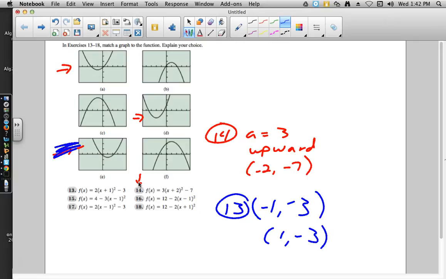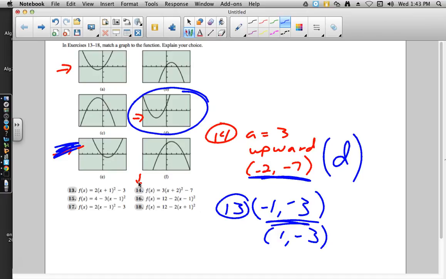Well, that was E over here, because that was the one that was going to have quadrant 4 for its vertex. So that means that this is truly the deepest of the 2 up opening parabolas, and that is answer D. So this one really was about a process of elimination, using what we know about A and the vertex in order to figure out which of those it could possibly be.